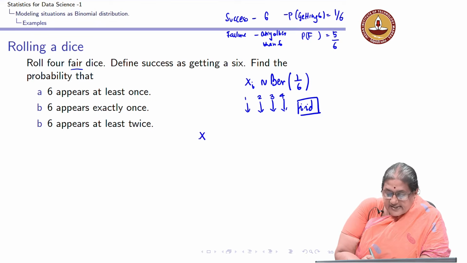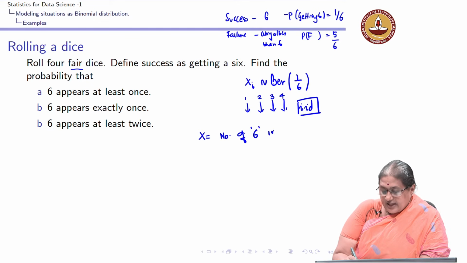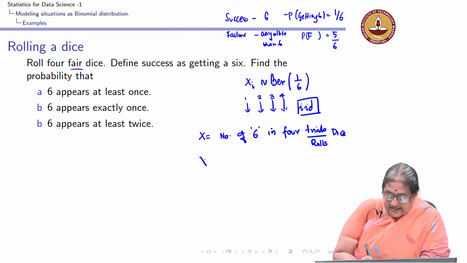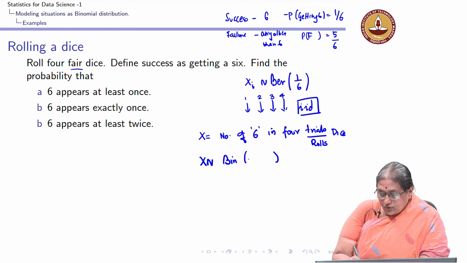So, X is the number of 6s in 4 trials, or 4 rolls of a fair die. I recognize this X is a binomial. I need to know what my parameters n and p are.